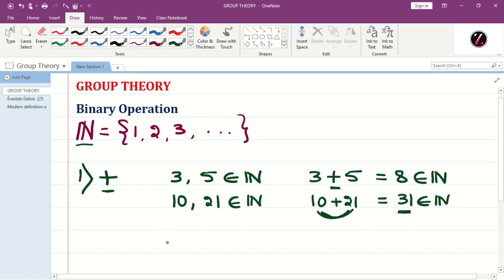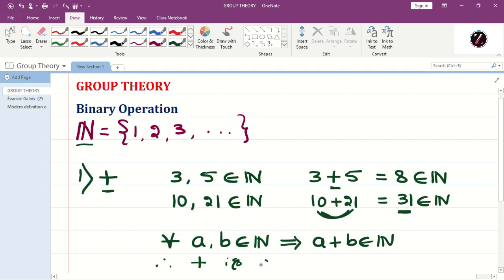Therefore, we generalize: for all a, b belongs to N, a plus b belongs to N. For all means it must be true for every natural number. The sum of any two natural numbers must be a natural number. Therefore, addition is a binary operation on N.